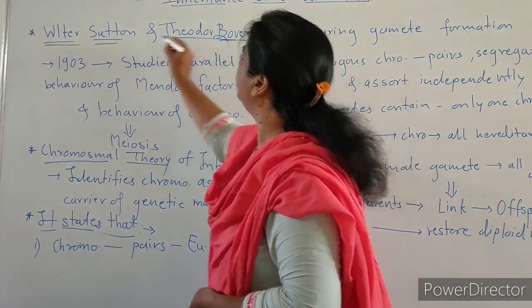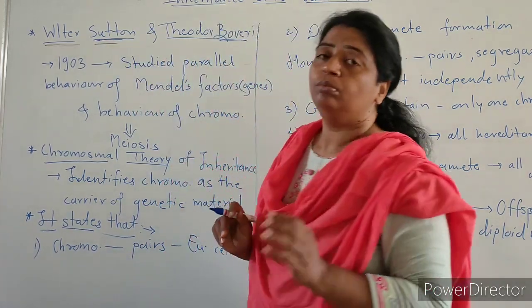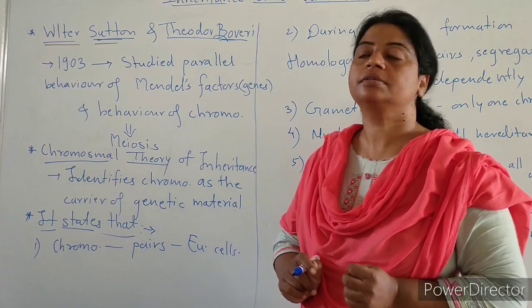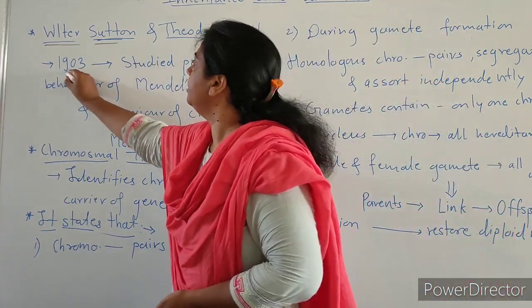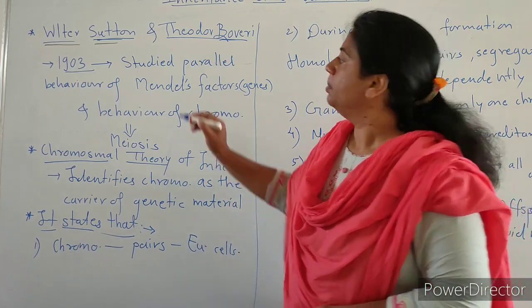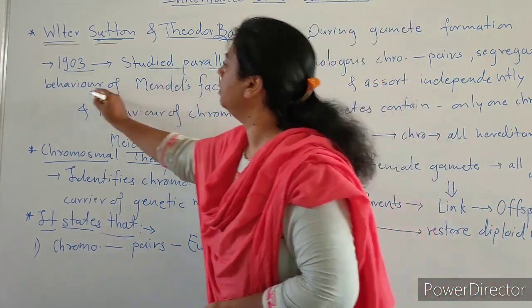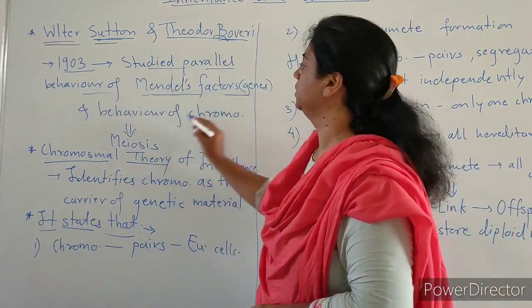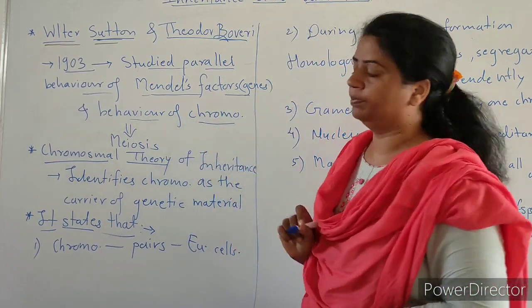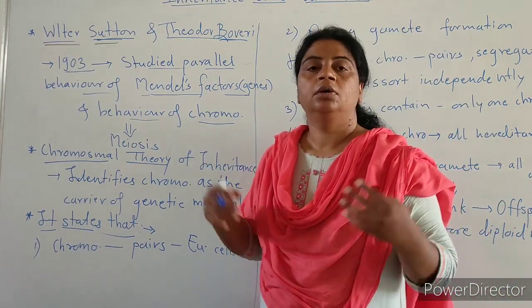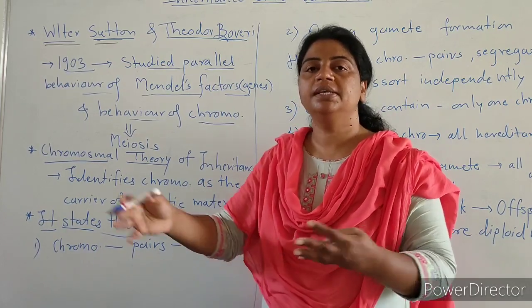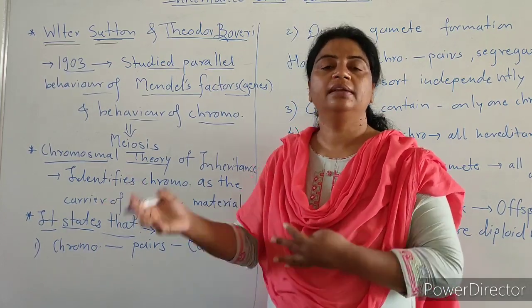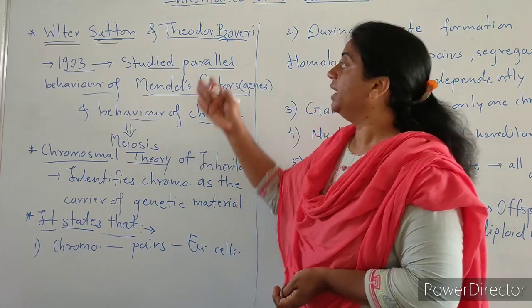Sutton and Boveri both have a landmark in genetics. These two scientists in 1903 studied the parallel behavior of Mendel's factor and the behavior of chromosomes. Other scientists did not accept his work, but De Vries and two others rediscovered it.